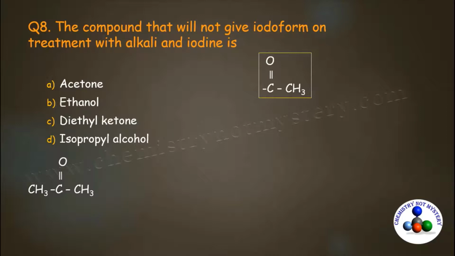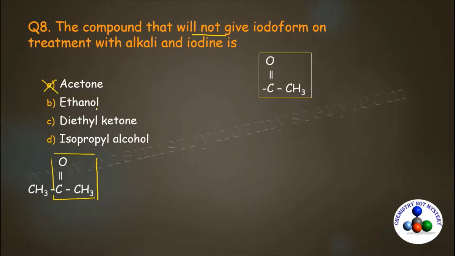CH3 C double bond O CH3. So when you see this molecule has acyl group, this molecule will definitely give iodoform reaction. But in the question it is asked which one will not give iodoform reaction. So here you can eliminate option A.